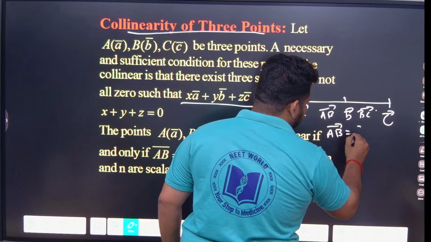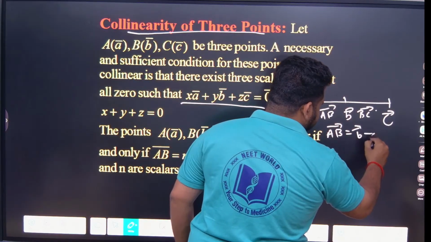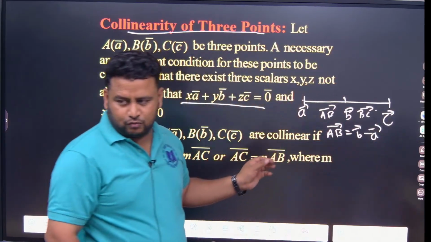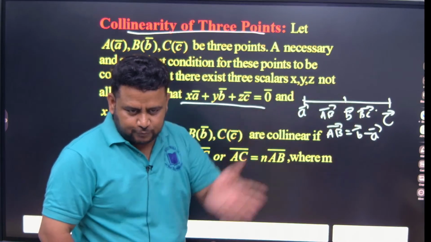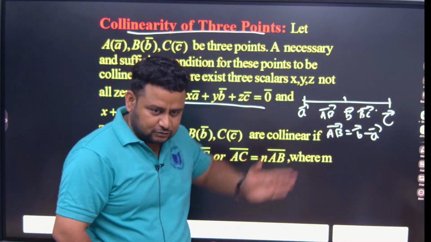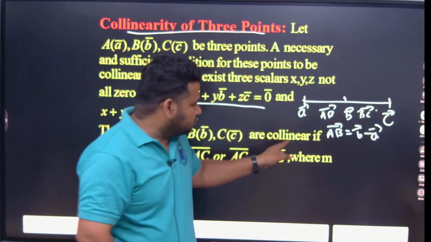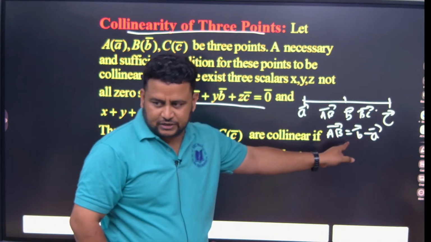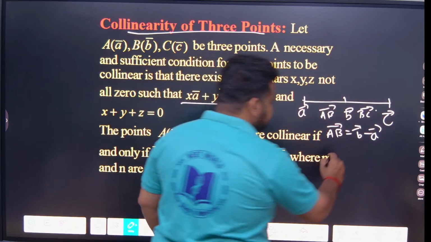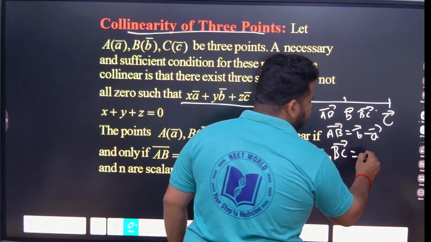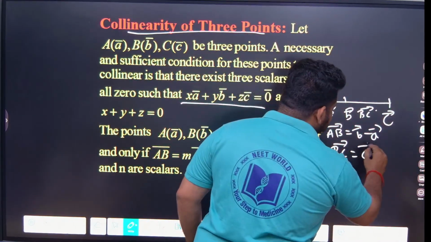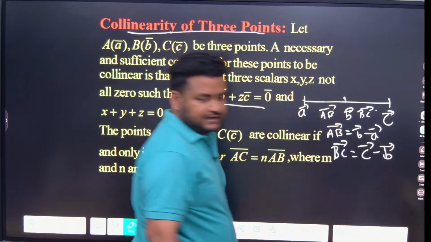AB is nothing but vector B minus vector A, because these are position vectors, OA and OB. To go from A to B, you have to come from A to O, and then O to B. So AB is B minus A. If you want BC, this will be C minus B.